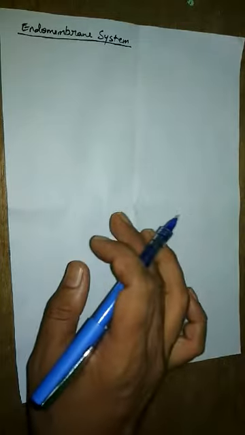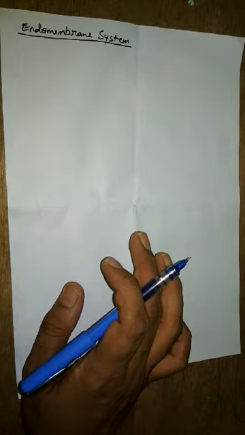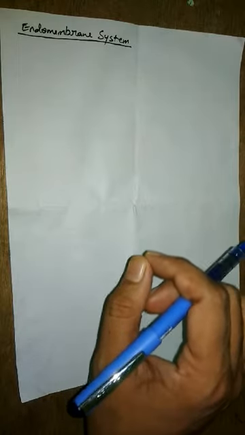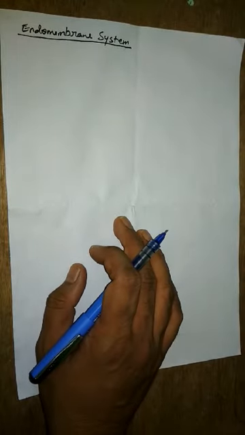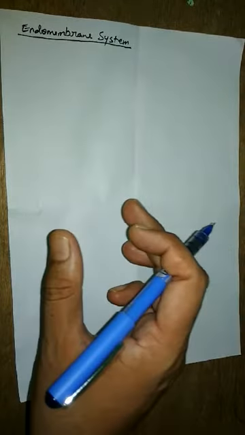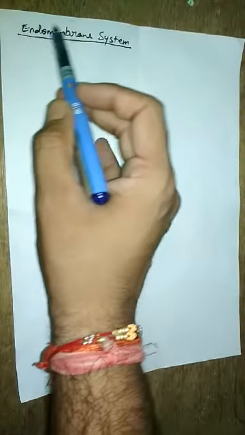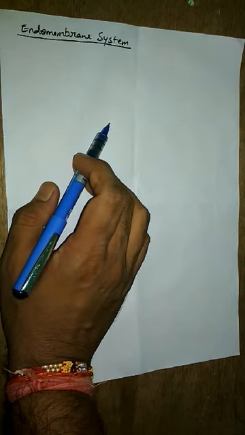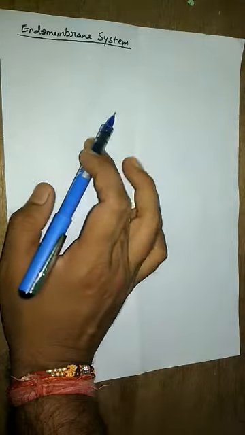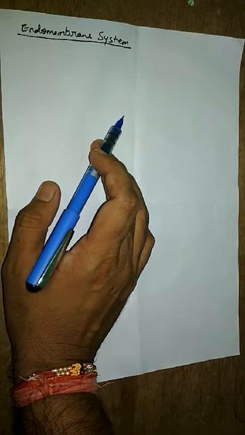There are some membrane bound cell organelles whose functions are coordinated with each other. Coordinated means their functions are interlinked, and such cell organelles whose functions are coordinated with each other form a system, and that system is called as what? Endomembrane system. Clear? So this is the meaning of endomembrane system.